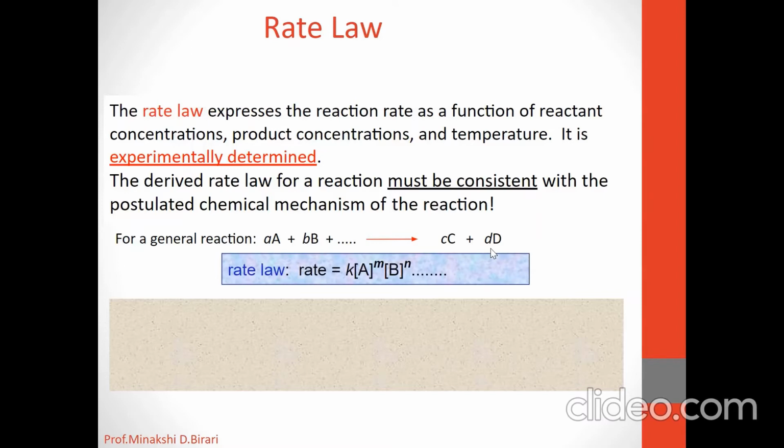According to this general equation, the rate law is given as rate is equal to K, concentration of reactant A raised to m, concentration of reactant B raised to n. So the rate law is defined as an experimentally determined equation that expresses the rate of a chemical reaction in terms of the molar concentration of the reactants.